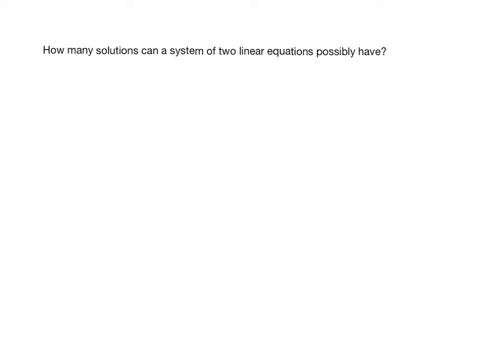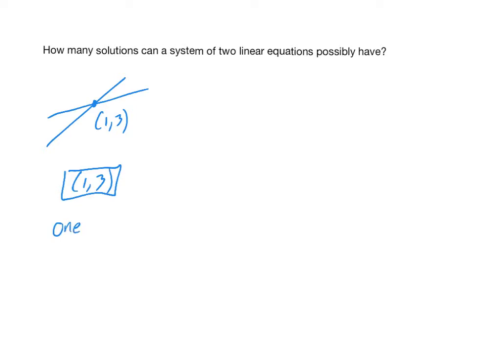Thus far, all of our systems have had one solution. For example, let's say these two lines make up a system, and let's say this point right here is (1, 3). Then this system of two linear equations has one solution, precisely the ordered pair (1, 3). All of the systems we've seen so far have had one solution.